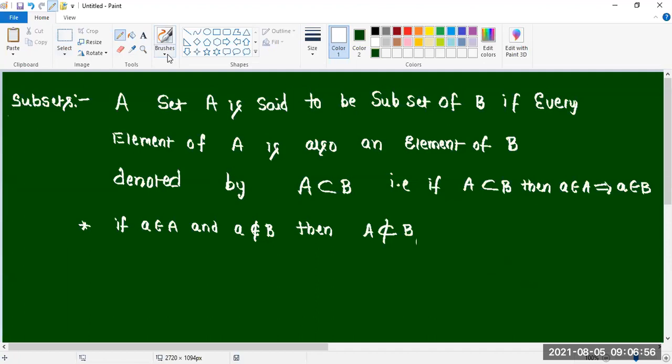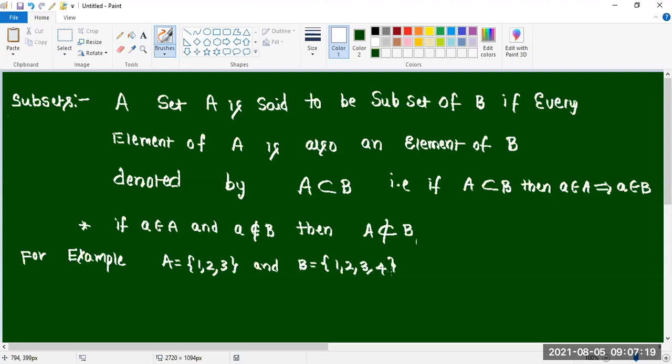You see carefully. I am writing one example here. After that example, one small thing will be there. For example, A equal to {1, 2, 3} and B equal to {1, 2, 3, 4}. Then A is a subset of B. Write down.